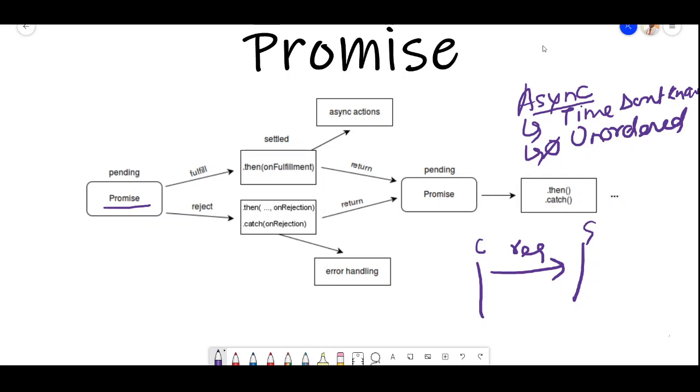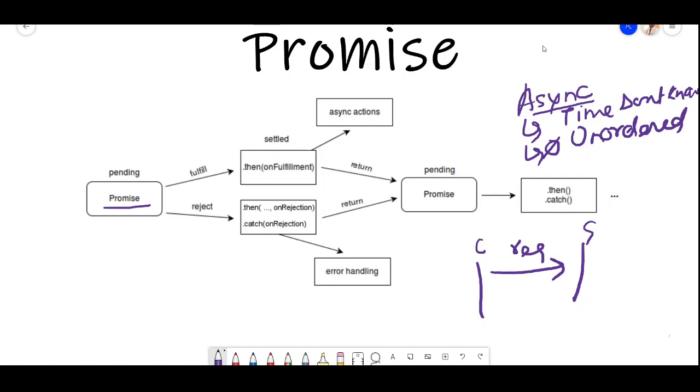The promise says: I am going to make a request to the server, and I'll get you the data. If I get the data, I'll return you the data. If I don't get the data, I'll return you the error the server gave. For example, if the data is not found, if the server is busy, or the server is not up and running, these kinds of things can happen. Promises are not just related to client and server; they apply to network activities, file activities, any async operations.